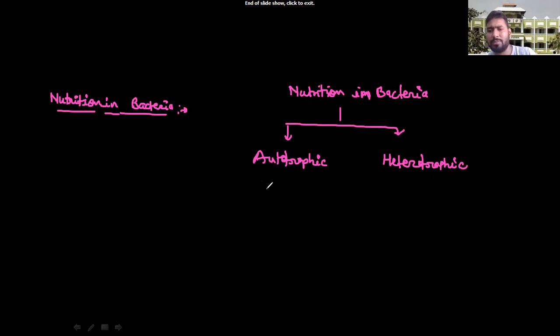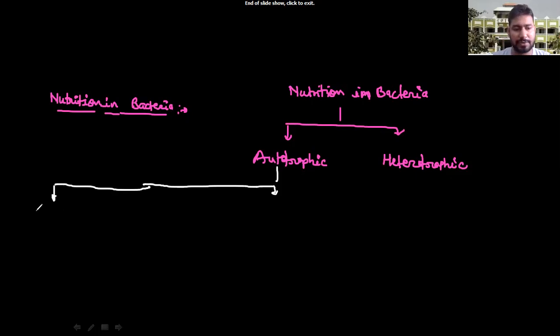You have to learn this in plus, meaning in 10th standard, +1 and +2. Autotrophic means those which have the ability to produce their own food material. Heterotrophic, I am not going to talk about. But what is important here is autotrophic bacteria. Again, it is classified into two different types.